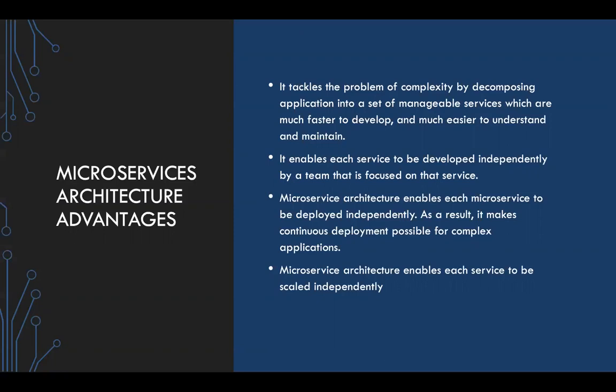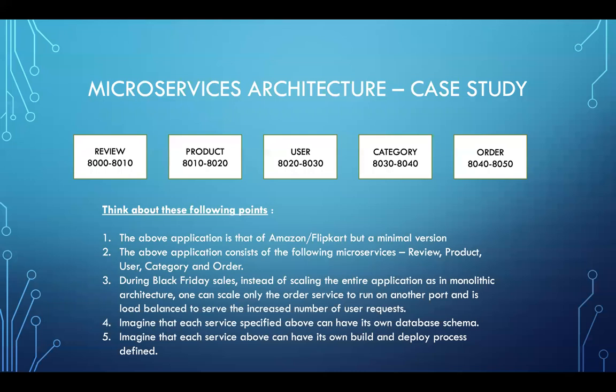On a separate port, it would be running. We have a subsequent slide that describes that. And as a result, continuous deployment is much faster. You have much lesser build times, and builds for multiple microservices can run in parallel, right? Microservices architecture also enables each and every service to be scaled independently, which was one more advantage. So if I would like to scale only the order service alone, I could scale the order service to 3 replicas or 4 replicas and put a load balancer in front of it, if I'm talking about containers, right?